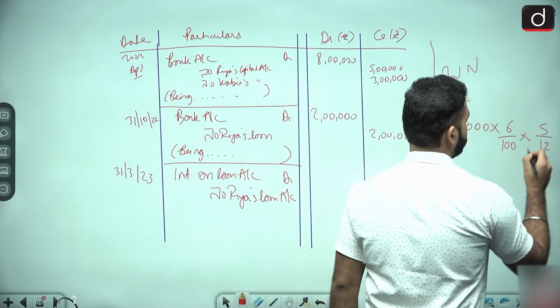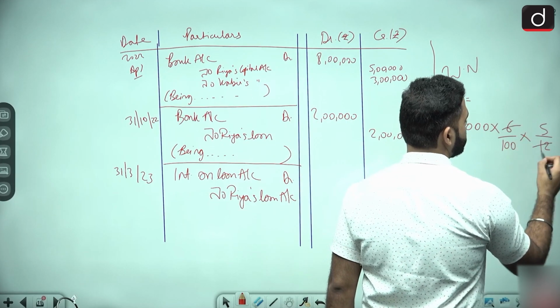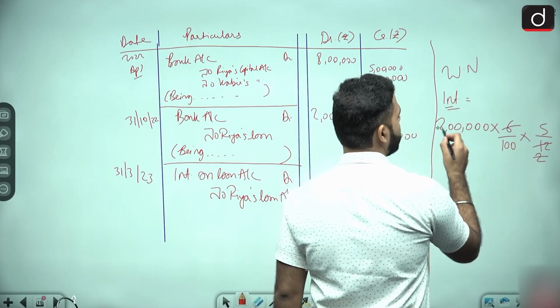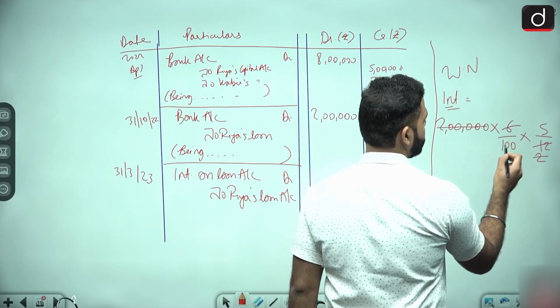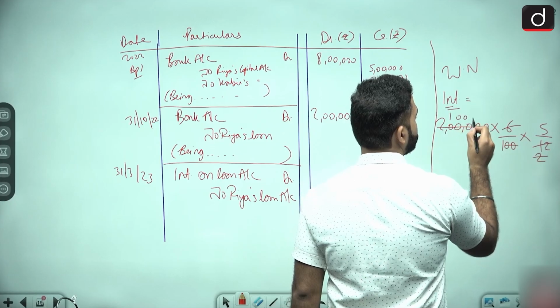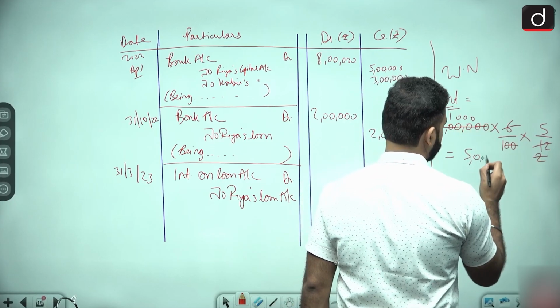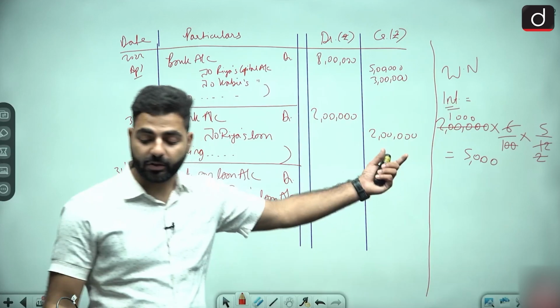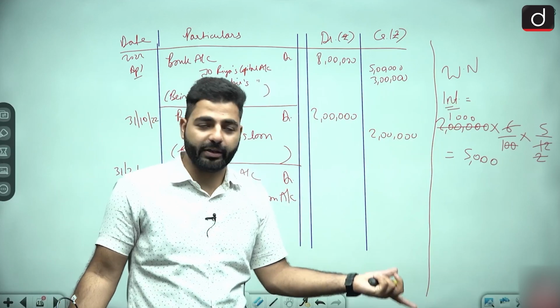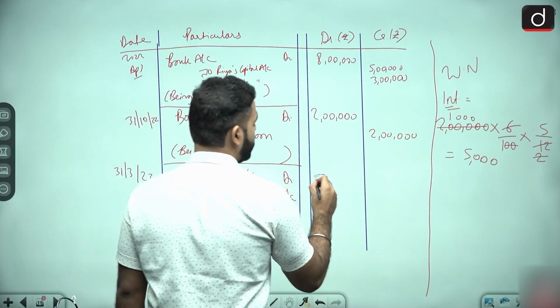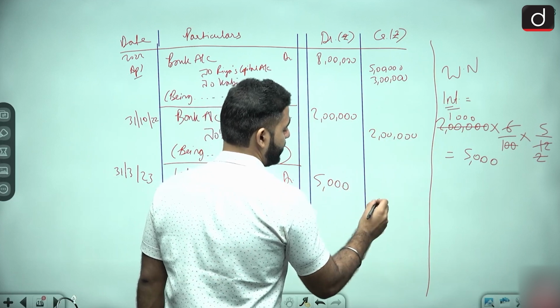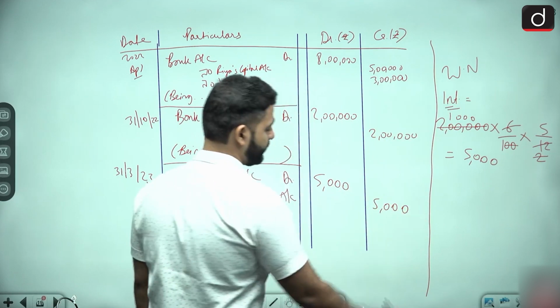So 5 by 12. So you can see 6 2s are 12. This will be 1 lakh, double zeros, 1000 into 5. So this will be 5000. So the interest on loan will be 5000. I hope कि इसमें कुछ डाउट नहीं होगा आपको. Yes, so interest on loan account debit to Riya's loan account will be 5000.